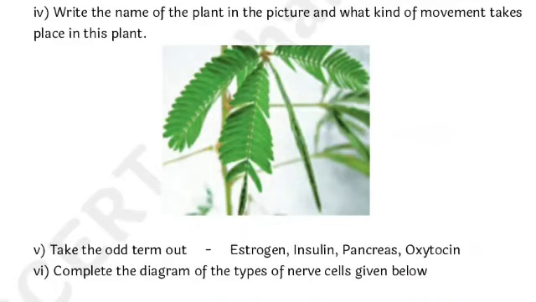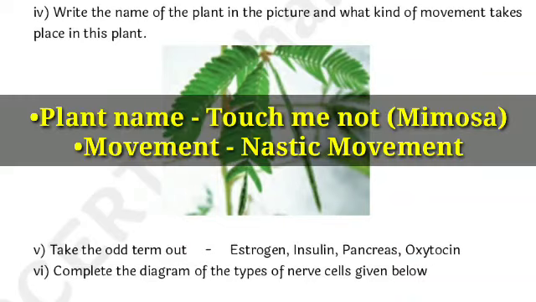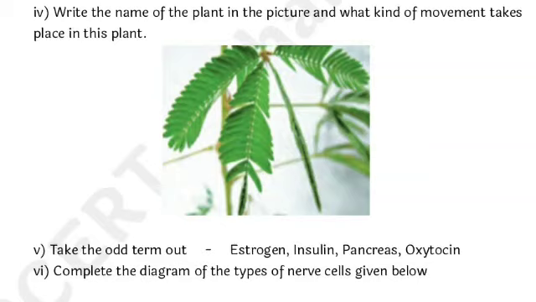The fourth question is: write the name of the plant in the picture and tell what kind of movement takes place in these plants. Friends, the name of the plant is touch-me-not, which is also called mimosa, and the movement in this plant is nastic movement.